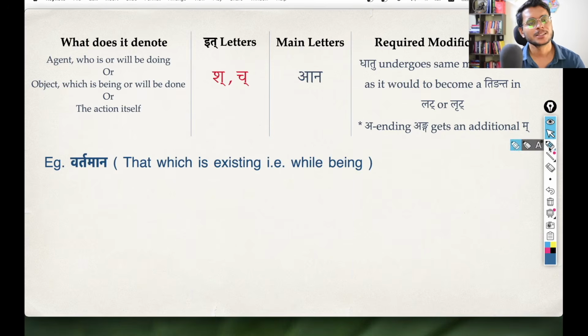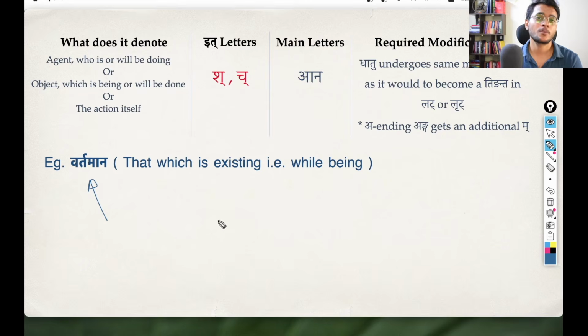Okay, so with this, let us take one example. Vartamana. Vartamana is such a common word in Hindi; Vartaman is used to represent the present, right? So Vartamana means that which is existing in the present tense. And this Vartamana, if you can already guess, comes from Vrit dhatu. Vrit dhatu means to be, to exist, right?